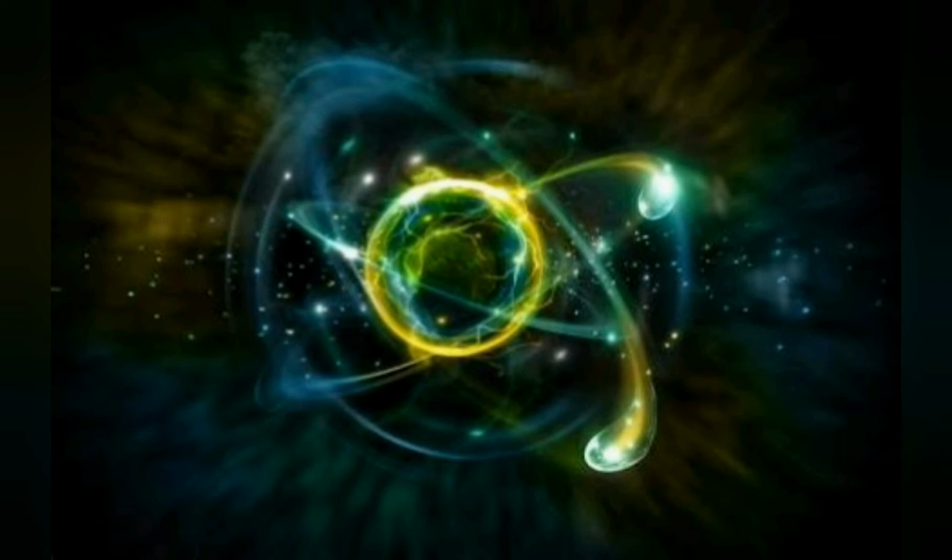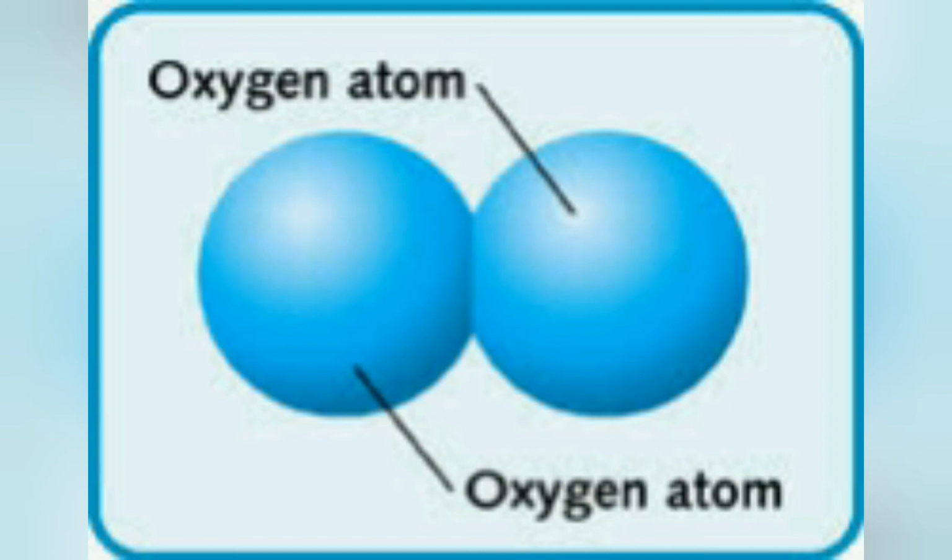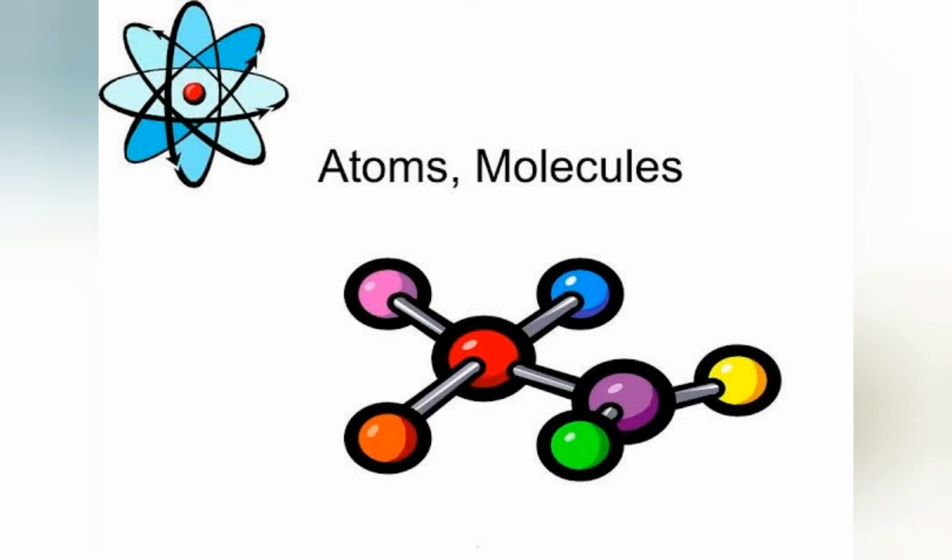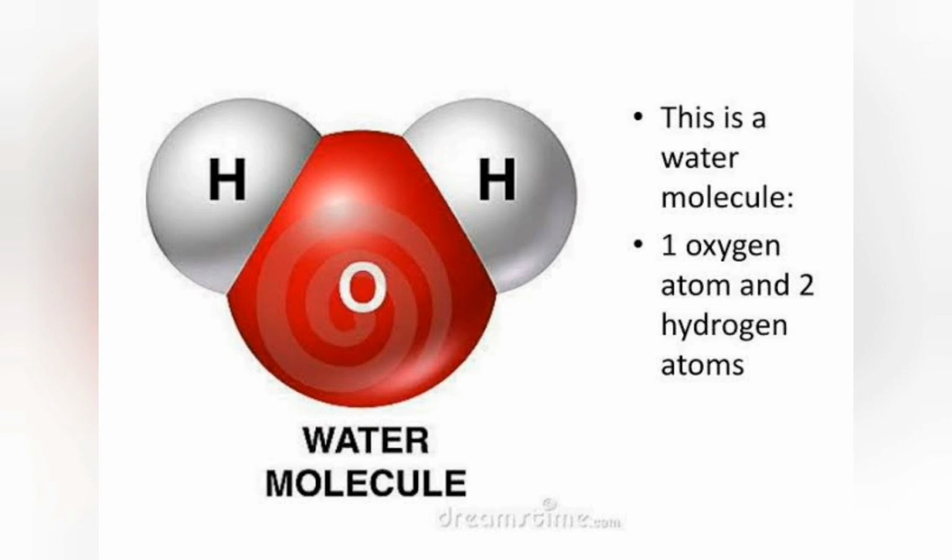This atom shows all the properties of the particular substance. Atom of apple shows all the properties of the apple. Atom of oxygen shows all the properties of oxygen. Atoms may or may not exist independently. When two or more atoms join together, molecules are formed. Molecules can exist independently. For example, water molecule is made up of 2 hydrogen and 1 oxygen atom.